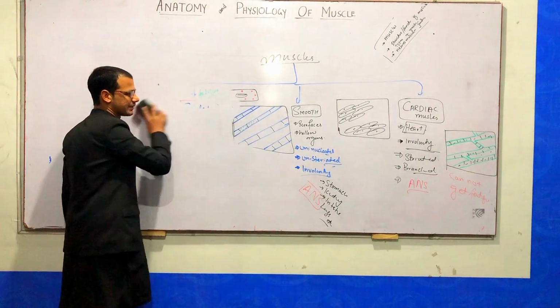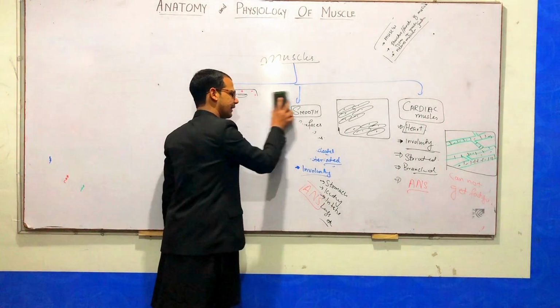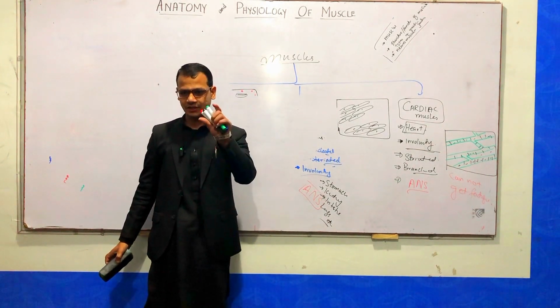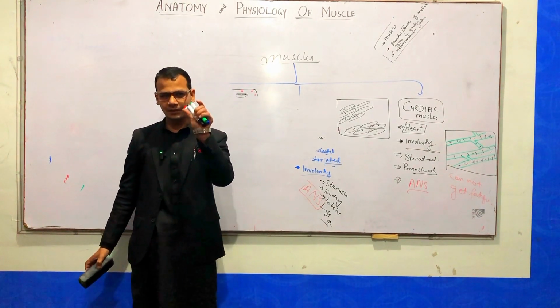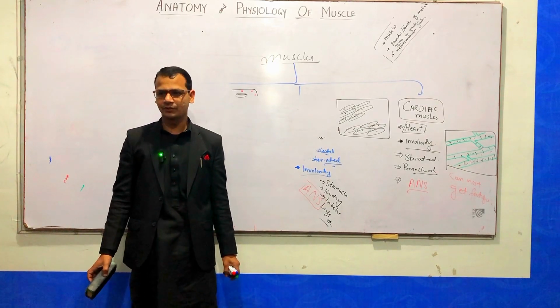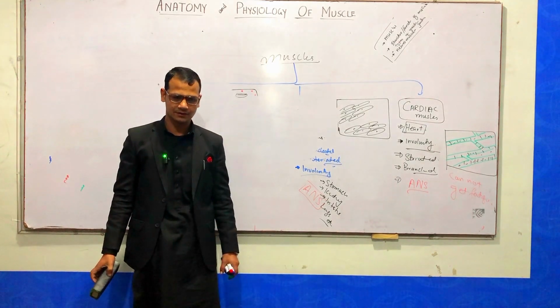For discussing the structure of skeletal muscle, we will take one muscle and cut it cross-sectionally, and we'll see what the main parts inside this skeletal muscle are, and we'll discuss those parts one by one in detail, right?